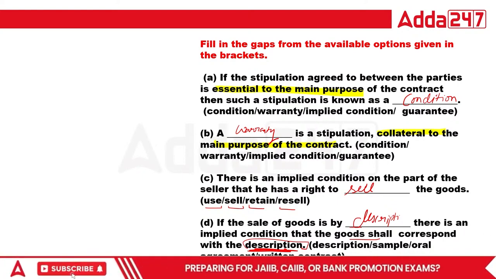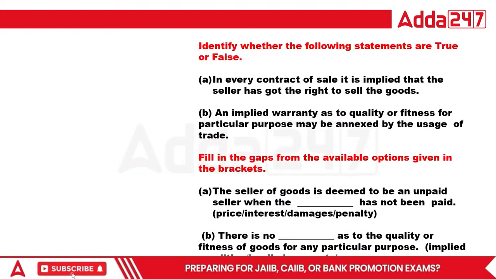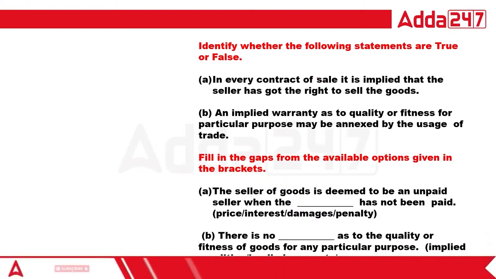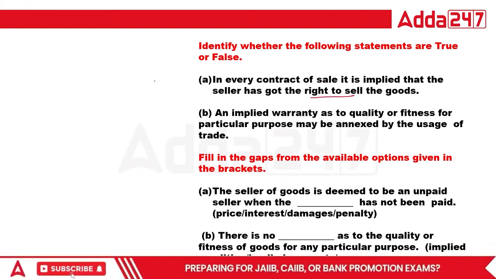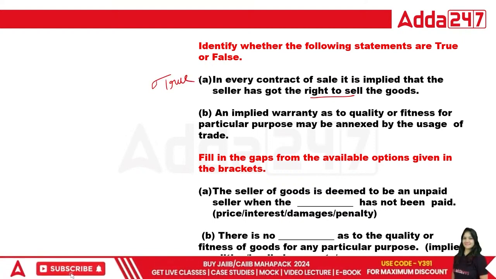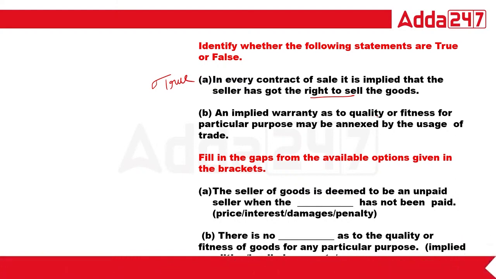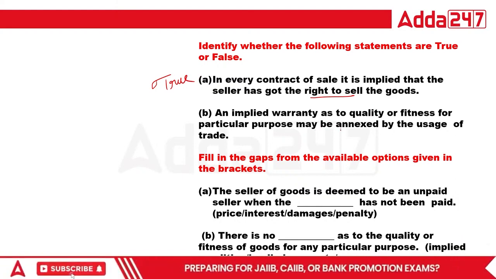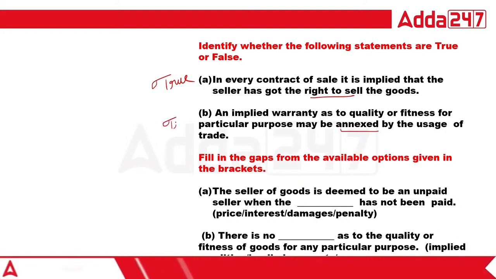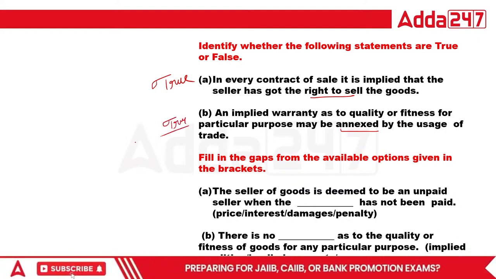That is an important one. Now, in every contract of sale, it is implied that the seller has the right to sell the goods. That is absolutely right, even if the buyer is not able to pay the money. So this is the true statement. An implied warranty as to quality and fitness for a particular purpose may be annexed by the usages of trade. Usages of trade means any custom that is followed by many people. So this is also a true statement. Okay.